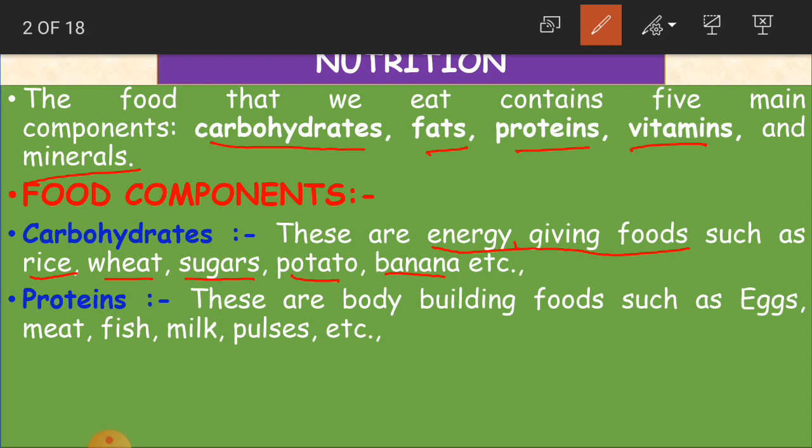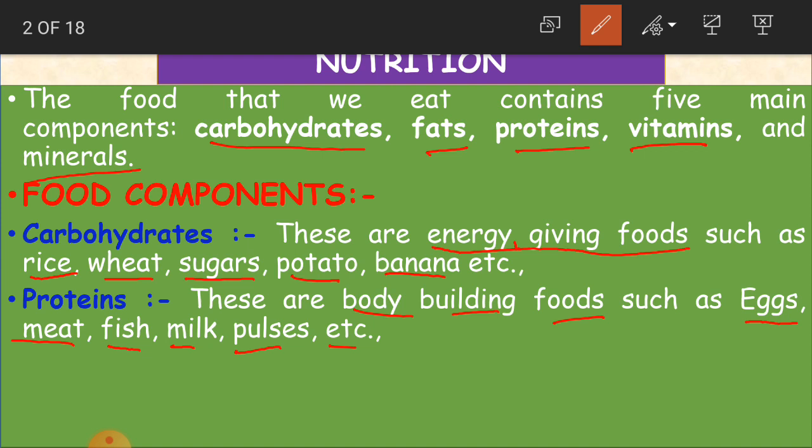Okay, children. And what about proteins? Proteins are body building foods, such as eggs, meat, fish, milk, pulses, etc. They give growth to our physical structure, that is why they are body building foods.